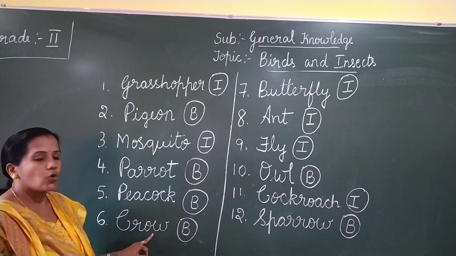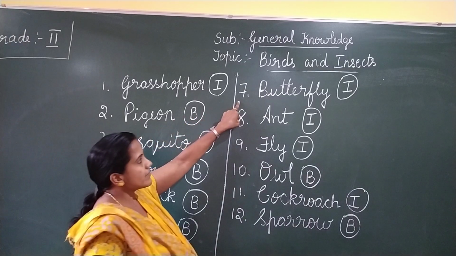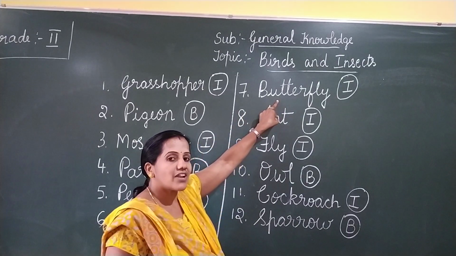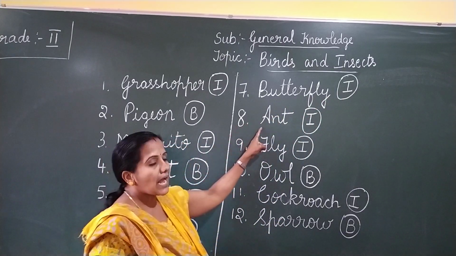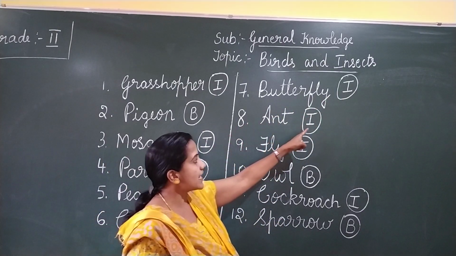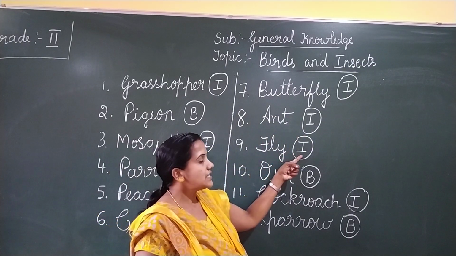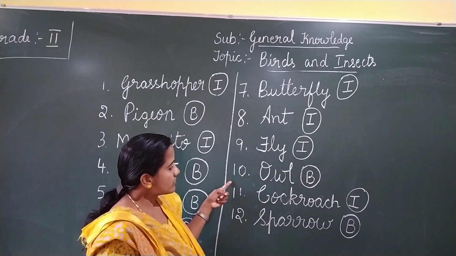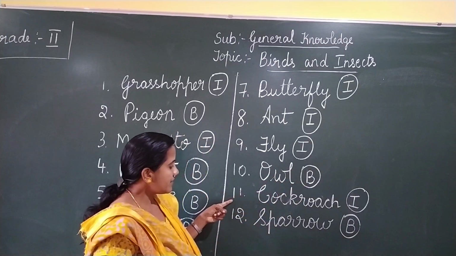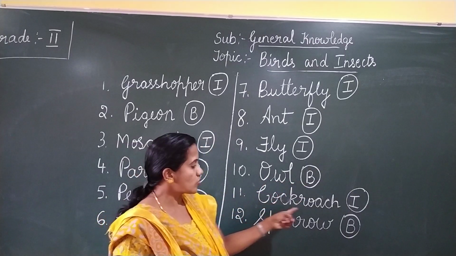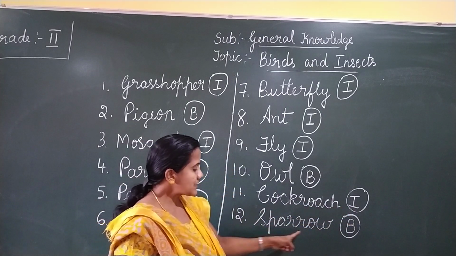Sixth one is crow. Crow is also a bird, is it? So write B in the circle. Next, seventh one, butterfly. So butterfly is an insect. So write I. Eighth is ant. Ant is insect. Write I. Ninth one, fly. Fly is also an insect. Write I in the circle. 10th one is owl. Owl is a bird. Write B. 11th one is cockroach. Cockroach is an insect.